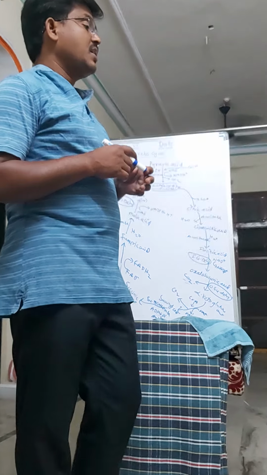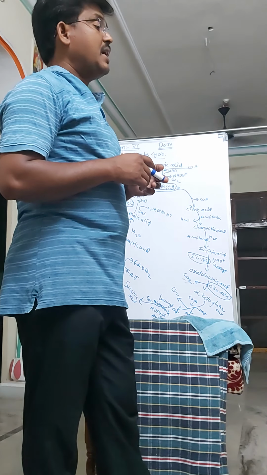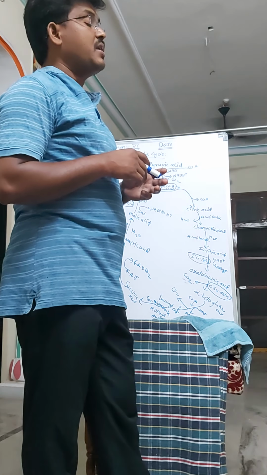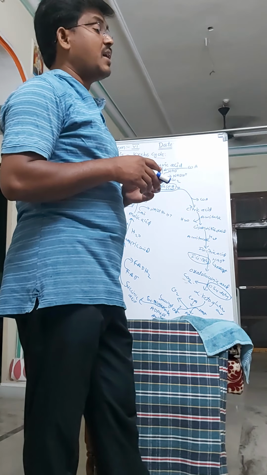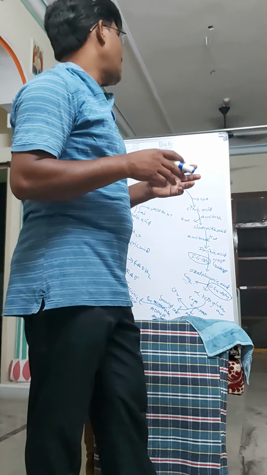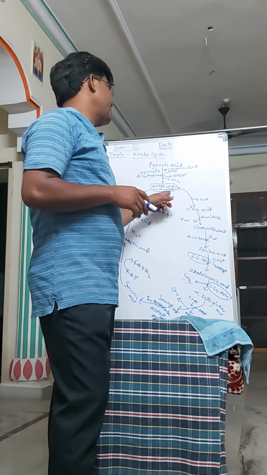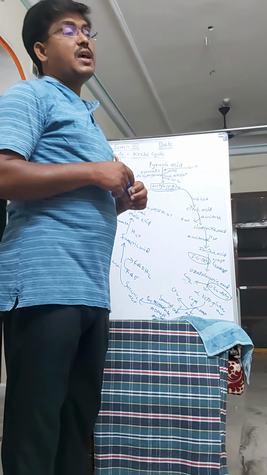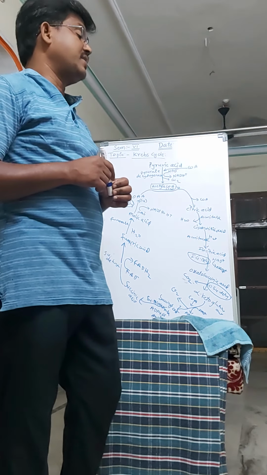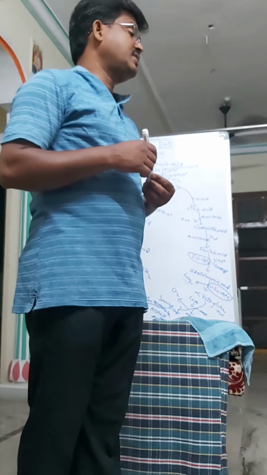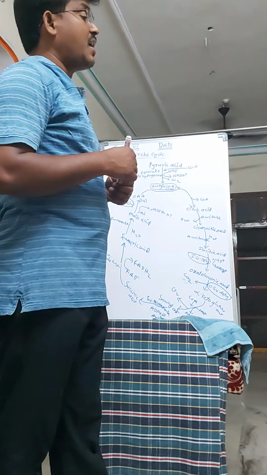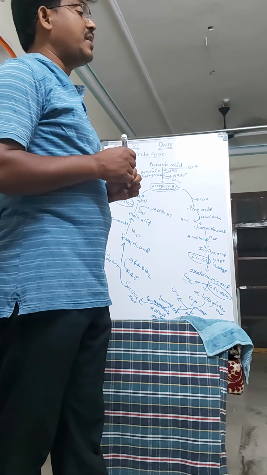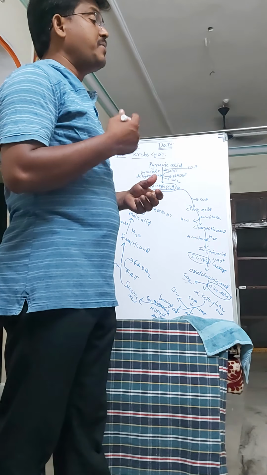In this condensation, a two-carbon compound, acetyl coenzyme A, condenses with a four-carbon compound called oxaloacetic acid, which is present in the mitochondrial matrix. This forms the six-carbon citric acid, and coenzyme A is released.